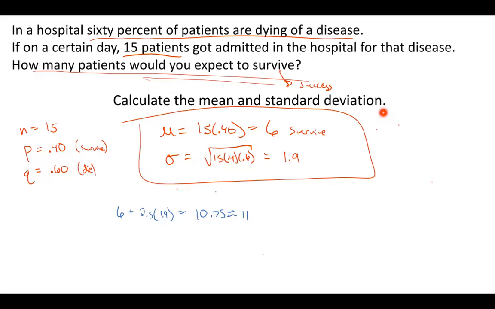So let's say we had a particular hospital and they had 12 out of every 15 patients survive. Well, that indicates that maybe they're doing some sort of treatment that is positively impacting beyond just the margin of error. So maybe we would want to do more research into what that particular hospital is doing that's allowing their patients to survive at an extraordinary rate beyond the margin of error. And then we could look into their treatment and maybe do some tests to see if their treatment is particularly effective. Let's go ahead and look at our last question.